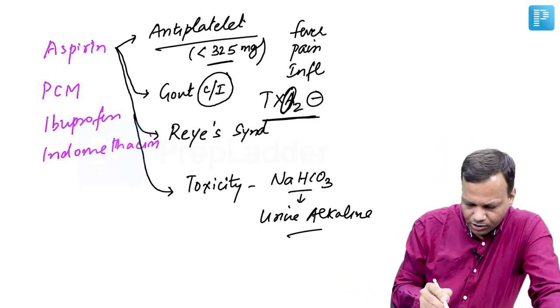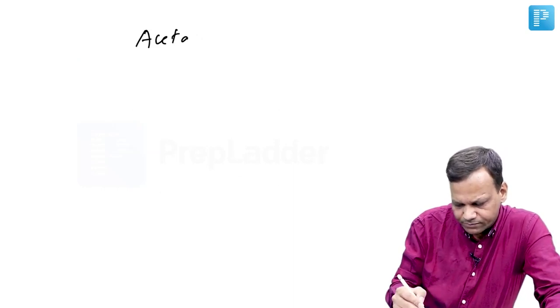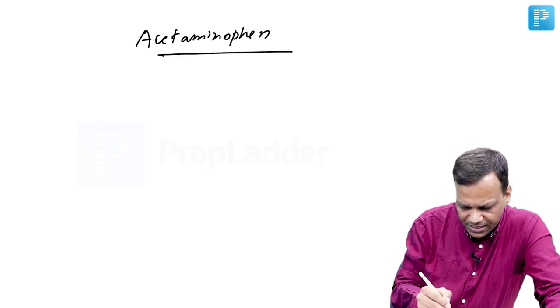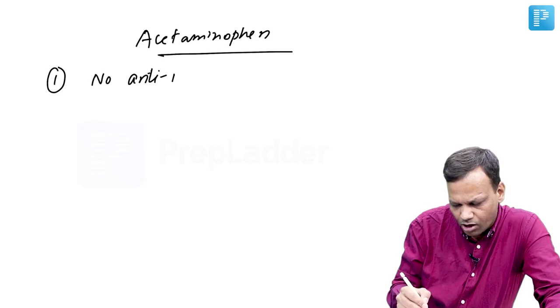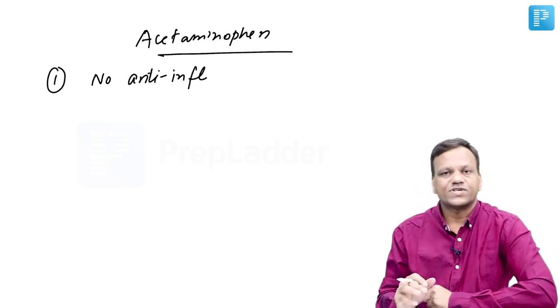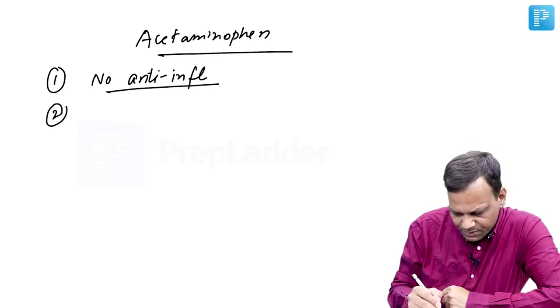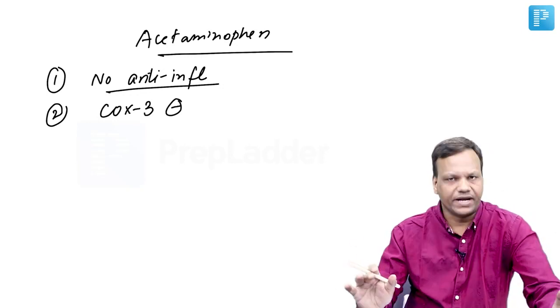Okay. Now coming to paracetamol, the other name of paracetamol is acetaminophen. Paracetamol is a little bit of an exception in that it has no anti-inflammatory activity. So among the drugs which are NSAIDs, this does not possess anti-inflammatory activity, and it is assumed that this is because it does not inhibit COX-1 or 2, rather it inhibits COX-3 in the brain.